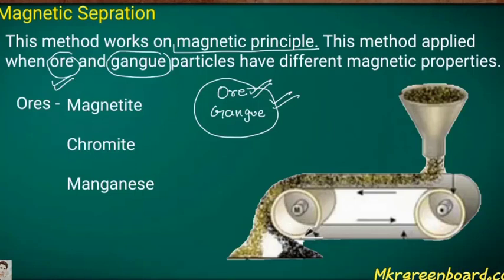By this method you can easily separate the ore and the gangue particles, but the process must work on the magnetic principle, if the ore and the gangue particles have different magnetic properties.